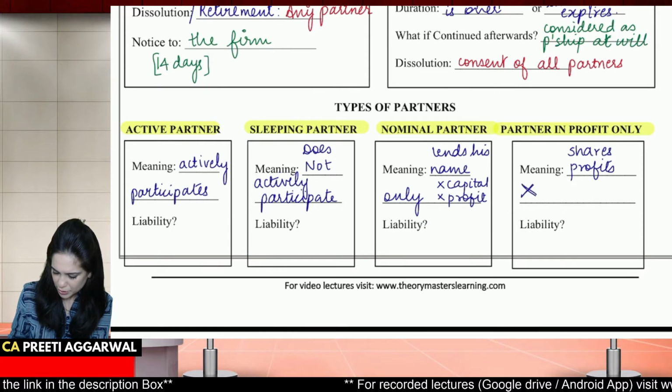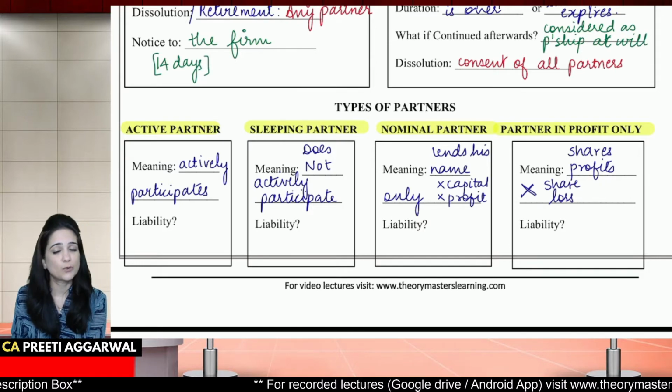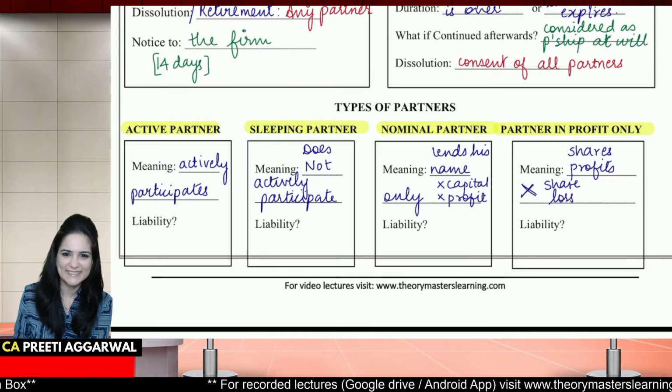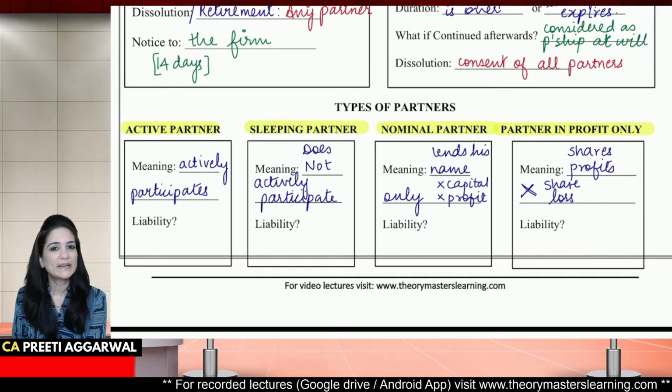He will not share loss. He shares only profits, not losses. Now let us talk about their liability.